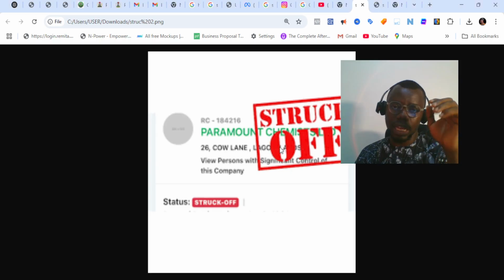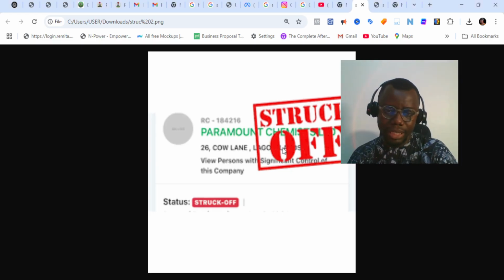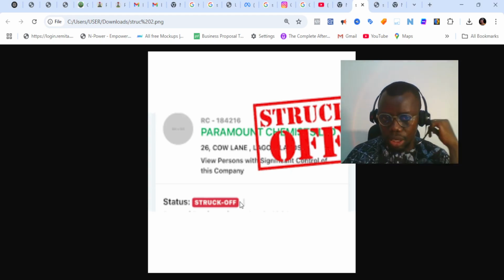Now, look at this company that I'm going to be sharing on my screen right now. You see that these companies, for instance, have been registered for a very long period of time. Let's look at this one now. This is Paramount Chemist Limited. You see that it was registered.